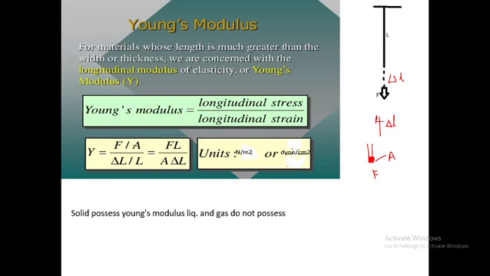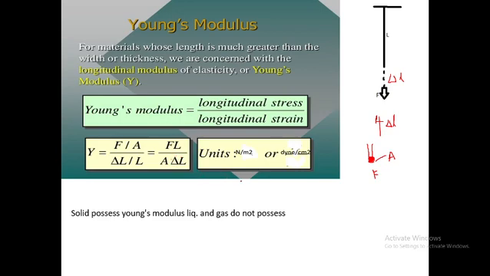The longitudinal strain is the change in length, that is, the increase in length delta L, divided by the original length L. Taking the ratio, we get FL divided by A into delta L, which is only mathematical manipulation.